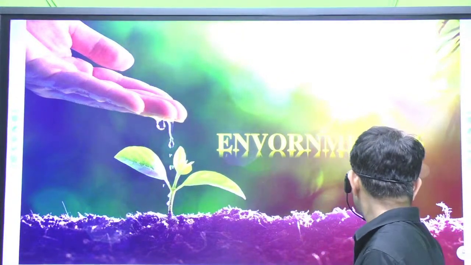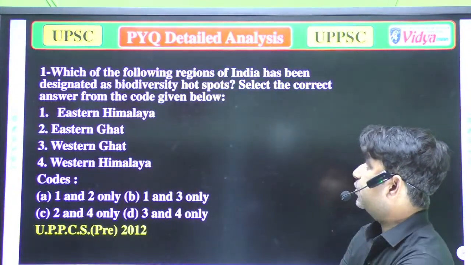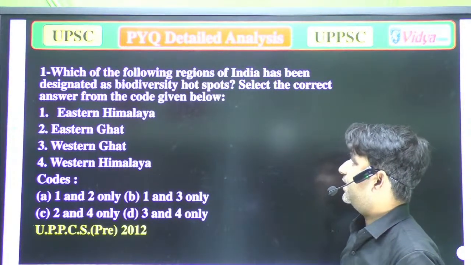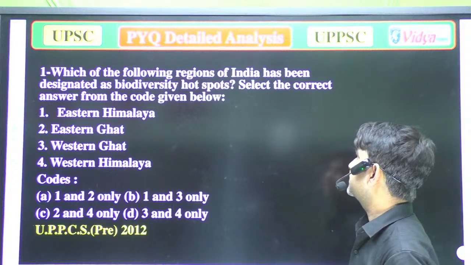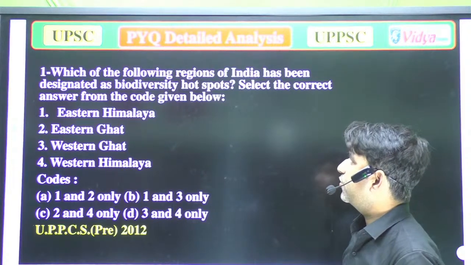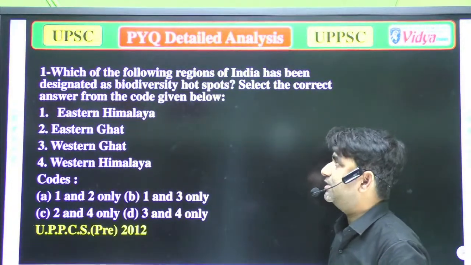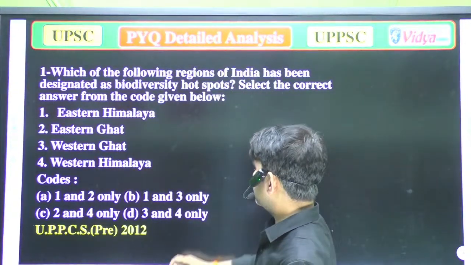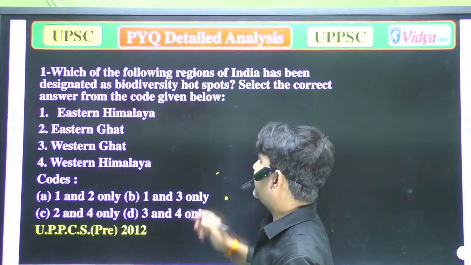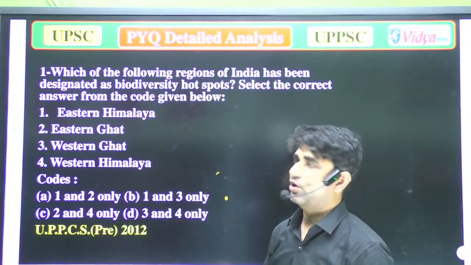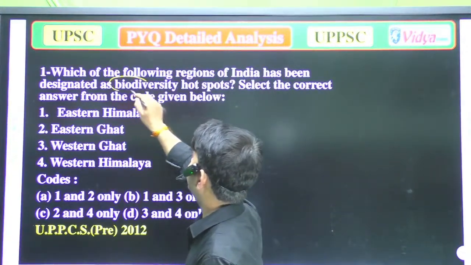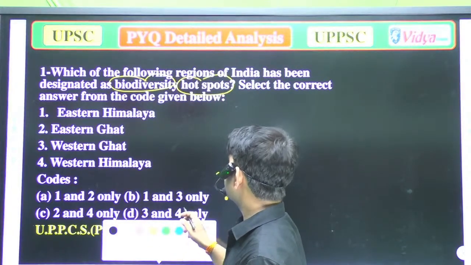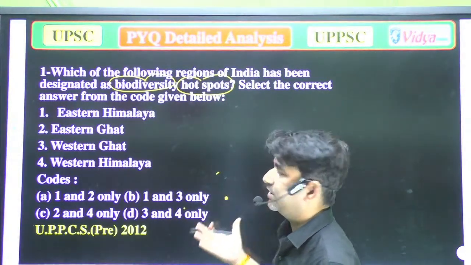Well, so our today's first question is, which of the following regions of India has been designated as biodiversity hotspots? Select the correct answer from the code given below. The question is that which of the following regions of India has been designated as a biodiversity hotspot. Means we have to talk about two things: biodiversity and hotspot. Select the correct option over there. So these are the options.